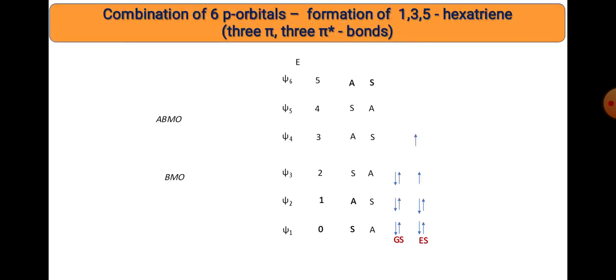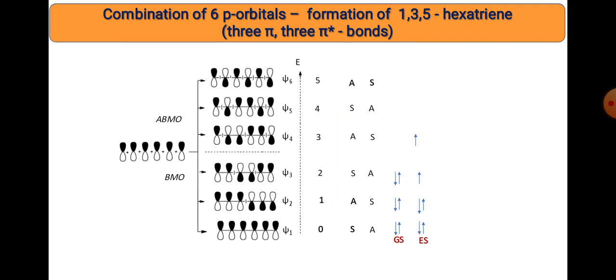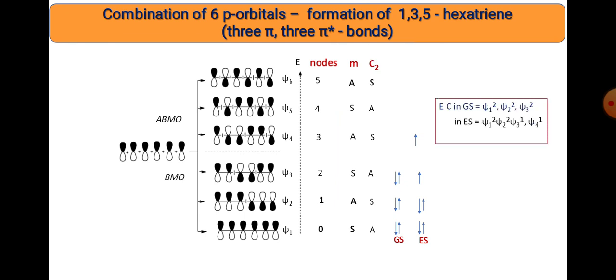So look at this molecule now. We have six p orbitals, that is 1,3,5-hexatriene, in which we have these molecular orbitals, starting from ψ1, ψ2, ψ3, ψ4, ψ5 and ψ6. We can predict the number of nodes: 0, 1, 2, 3, 4, 5. We also have the mirror plane symmetry and the C2 symmetry, as well as the electronic configuration in the ground state and in the excited state. Now we can find out the HOMO and LUMO from that.